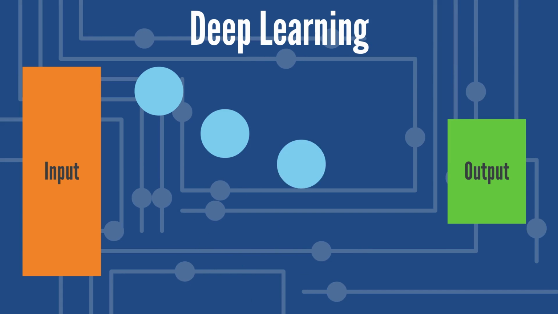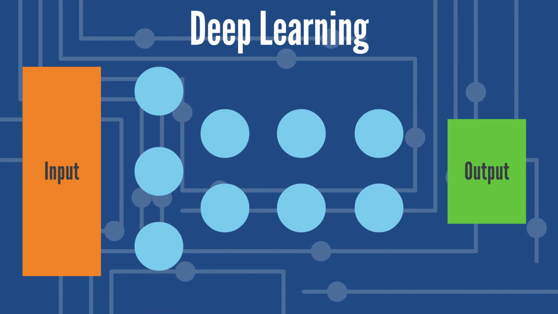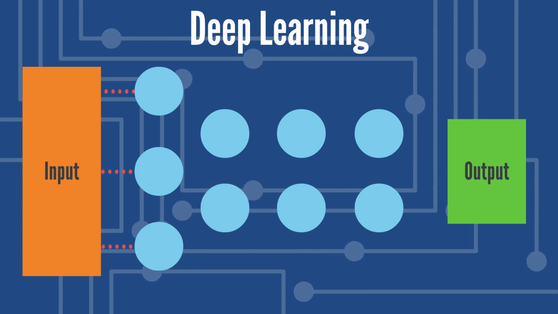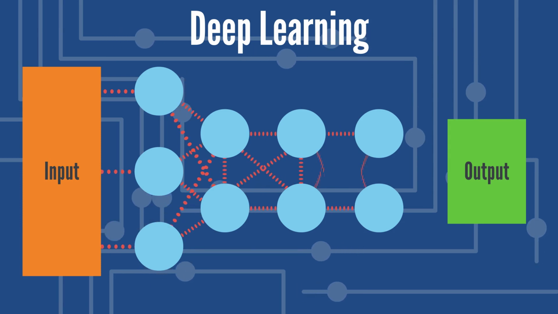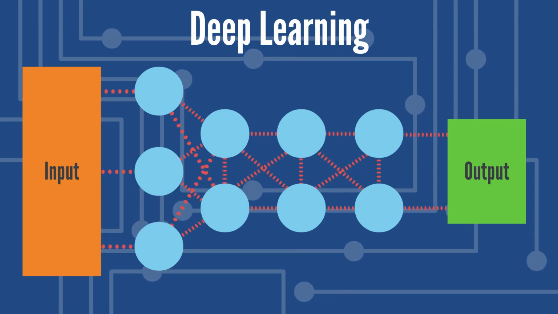Again, like machine learning, we try to define a function between the input and output. But this method uses layers of complex machine learning algorithms to link the input and output. So the first layer feeds into the next layer, and the next layer, and so on, all the way to the output. This allows a more complex algorithm to be defined.